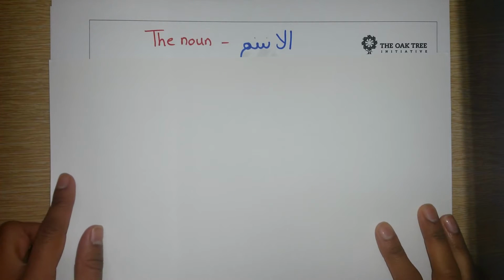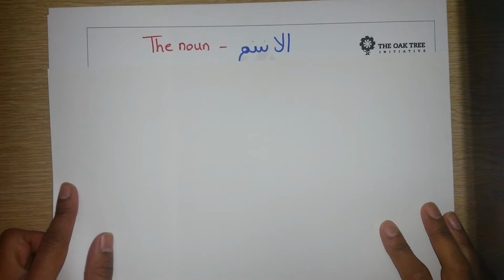So today in the Nahw vlog we'll be looking at nouns and the main characteristics of nouns, and in specific we'll be focusing on one of them. So the noun, which in Arabic is known as al-ism, has four key qualities.